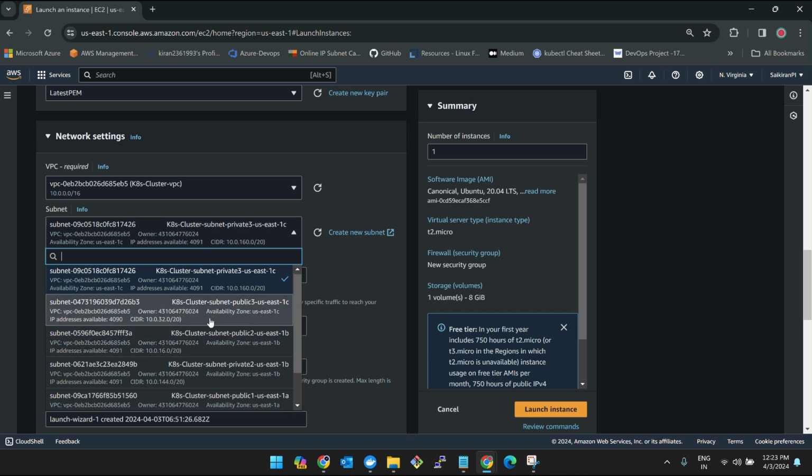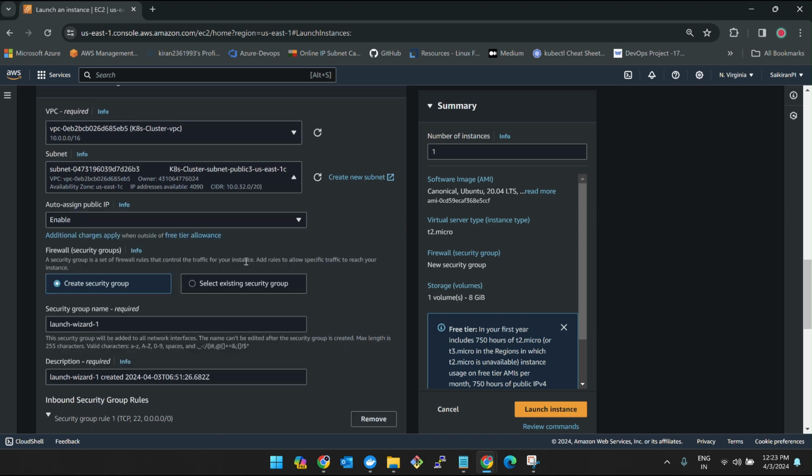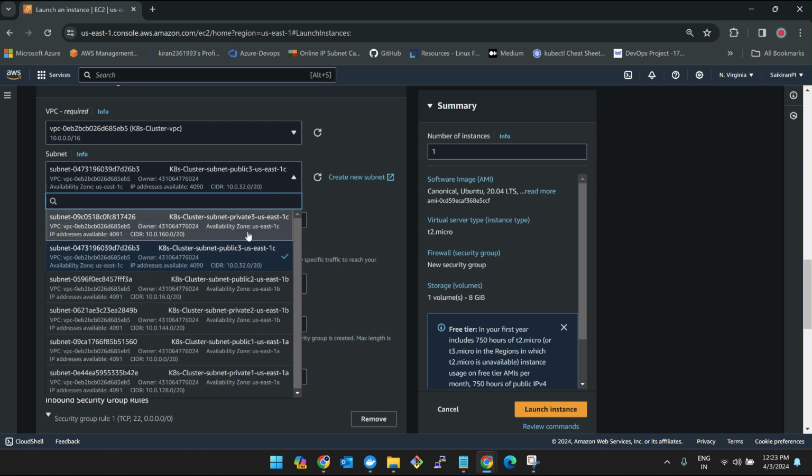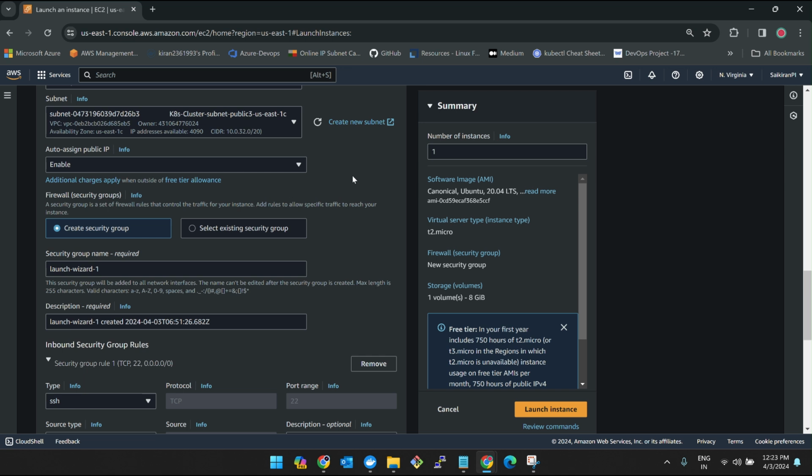I'll tell you each and everything. So for testing, private subnet is not required for me. I'm selecting one of the public subnets. Again, I kept all these subnets in different regions, I mean, in different availability zones. Three public subnets in 1A, 1B, 1C, and three private subnets in 1A, 1B, 1C just for the high availability. And after this, I'm enabling auto-assign public IP because I'm not keeping anything in private subnets, because of this test environment.